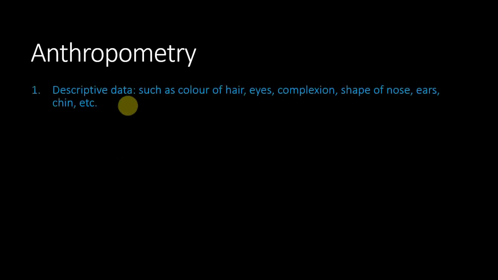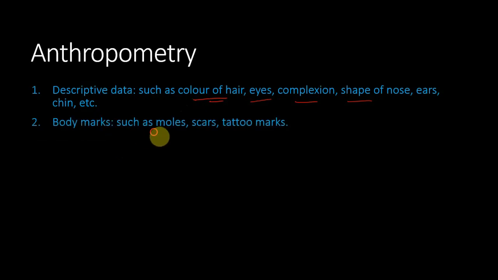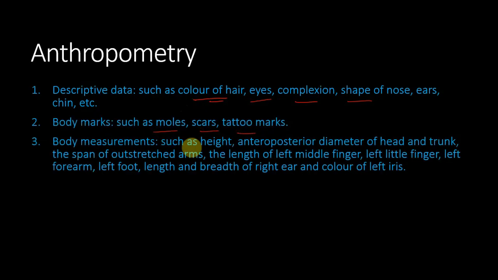In anthropometry, we note down data such as color of the hair, eyes, complexion, shape of the nose, ears, chin, etc. Body marks such as moles, scars, tattoo marks. Body measurements such as the height, anthropometric diameter of the head and trunk, span of outstretched arms, length of left middle finger, left little finger, left forearm, left foot, breadth of the right ear, color of the left iris.